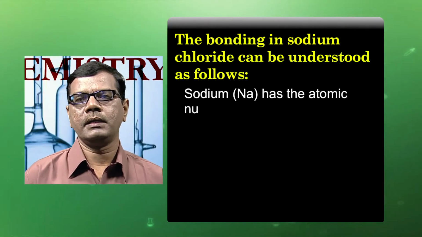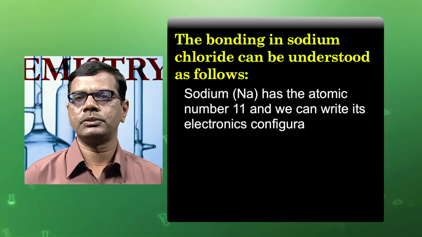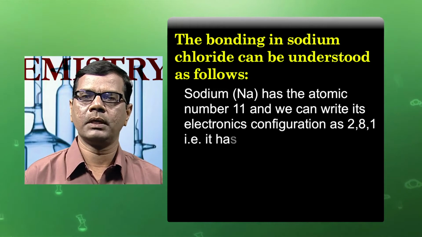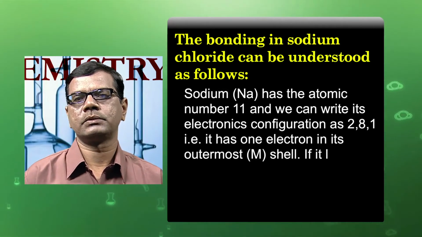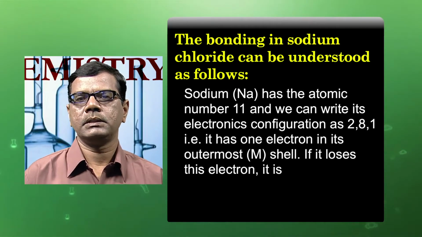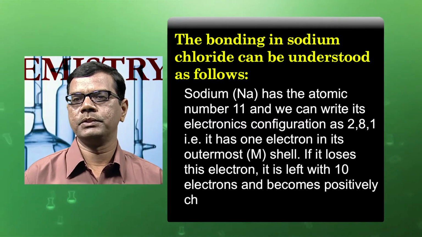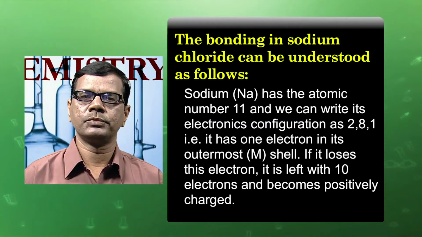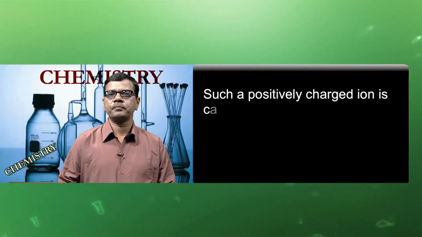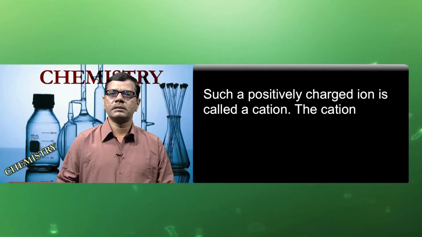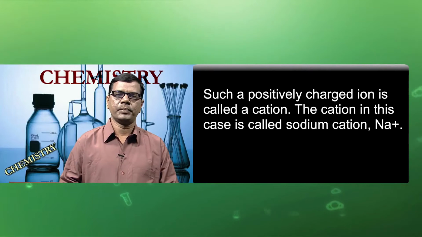Sodium has the atomic number 11 and we can write its electronic configuration as 2, 8, 1, that is, it has 1 electron in its outermost shell. If it loses this electron, it is left with 10 electrons and becomes positively charged. Such a positively charged ion is called a cation. The cation in this case is called the sodium cation, or we can write it as Na+.